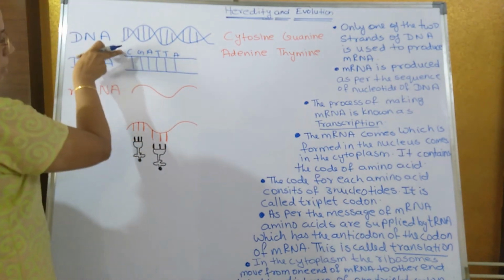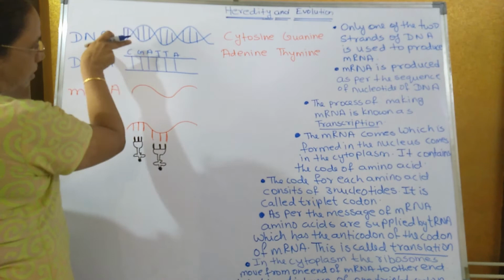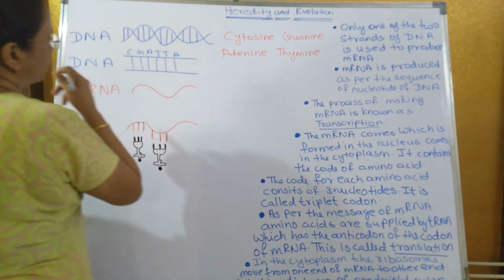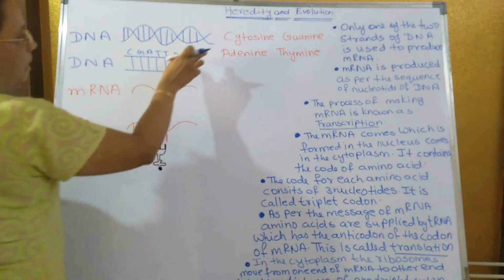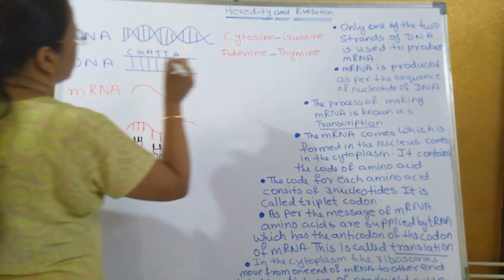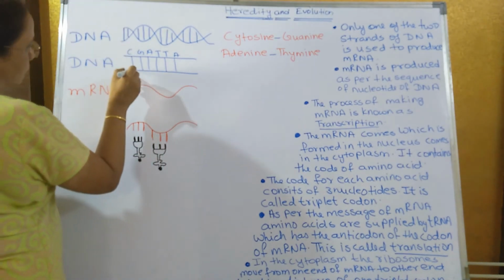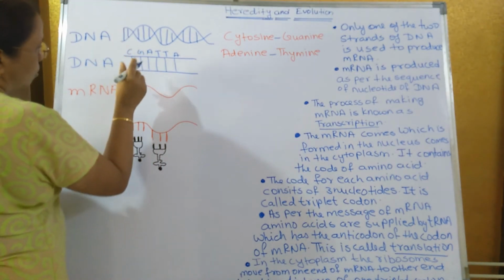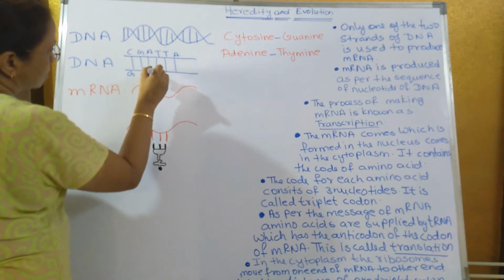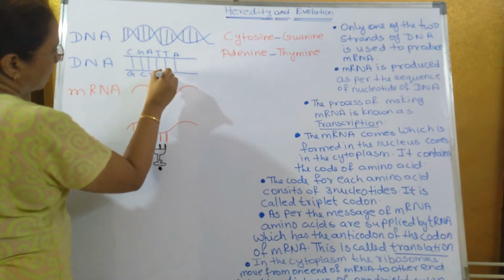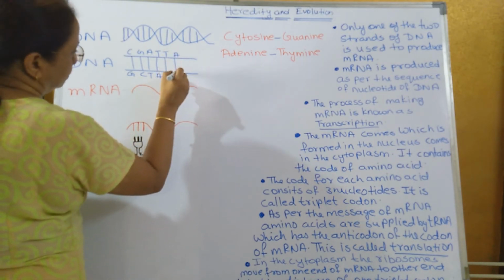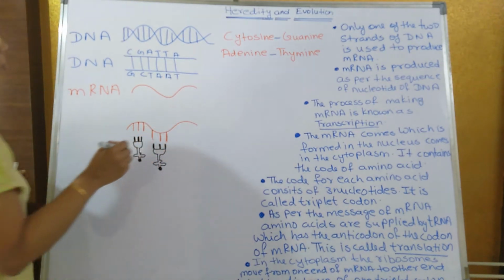What is C, G? C is cytosine, G is guanine, A is adenine, T is thymine, and so on. Now we know that cytosine always pairs with guanine and adenine always pairs with thymine. So if this is cytosine, this will be guanine. If this is guanine, this will be cytosine. If this is adenine, this will be thymine. If this is thymine, this will be adenine. Thymine, adenine, and adenine, thymine, and so on.